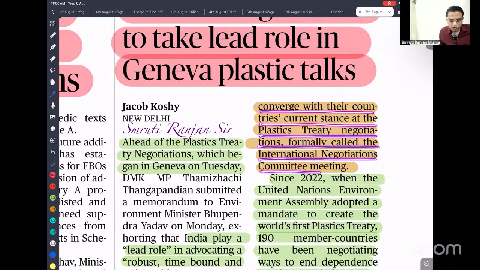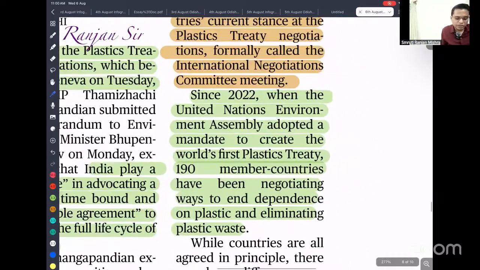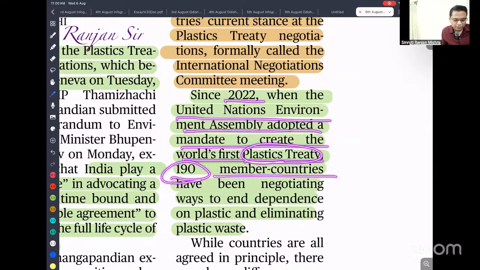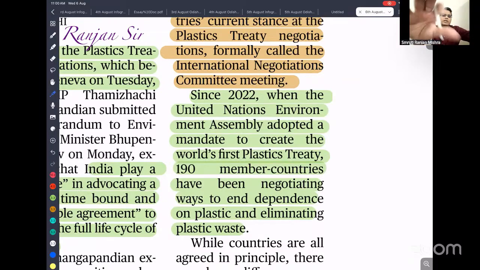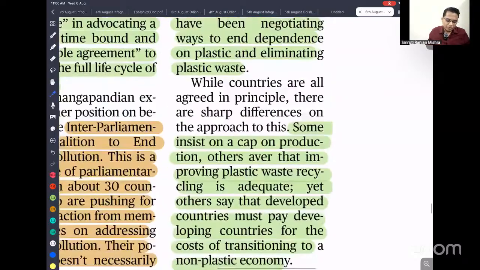International Negotiating Committee meeting. In 2022, the UN General Assembly adopted a mandate to create the world's first plastic treaty, with 190 countries negotiating a way to end the dependence on plastic and eliminate plastic. So the plastic treaty basically aims to control plastic. Okay.